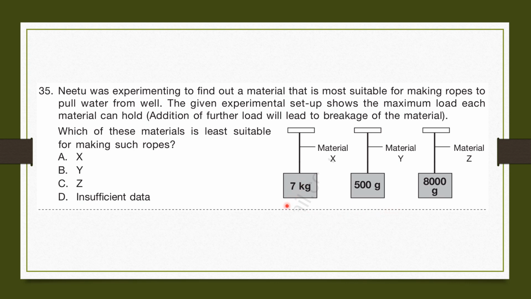7 kilograms equals to 7,000 grams. So compare 7,000 grams, 8,000 grams, and 500 grams. 500 grams is the smallest of these three, and material Y can only carry up till 500 grams. So the answer is B, Y.